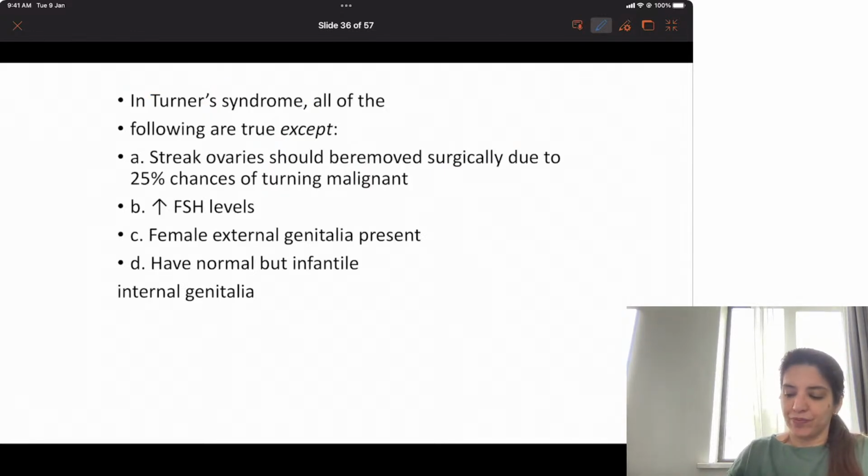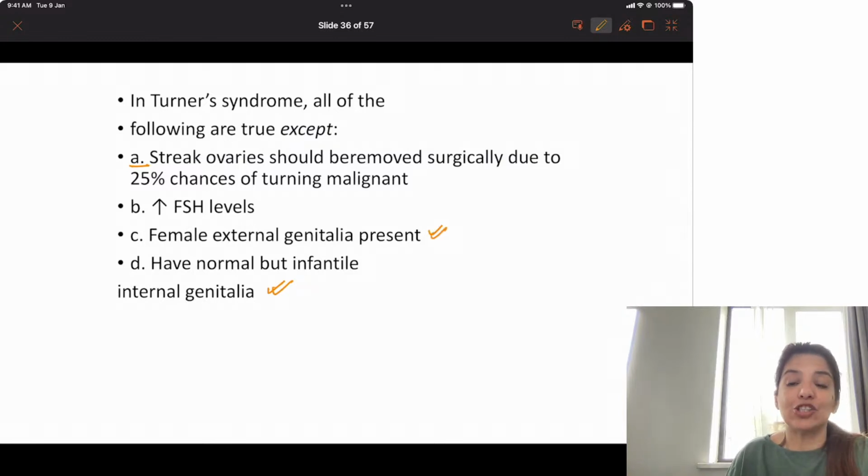Now look at this question, a very interesting question. In Turner's syndrome, all of the following are true except: option A, streak ovaries should be removed surgically due to 25% chances of their turning malignant. Option B, there is increased FSH levels. Option C, female external genitalia. Option D, they have normal but infantile internal genitalia. So I have told you, option D is correct.